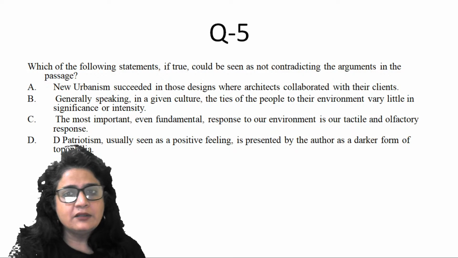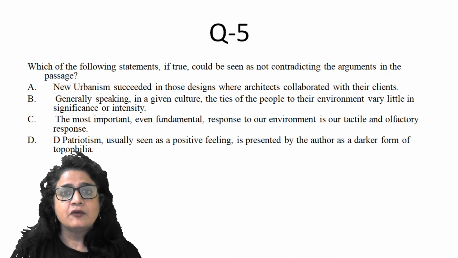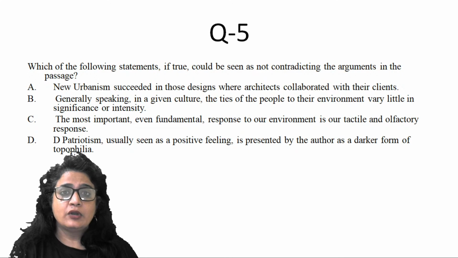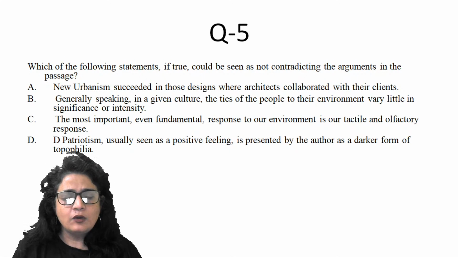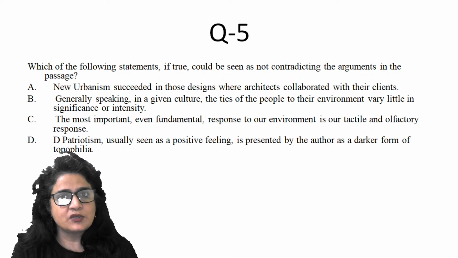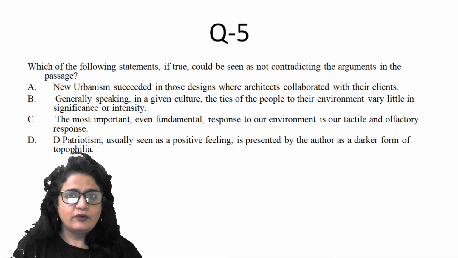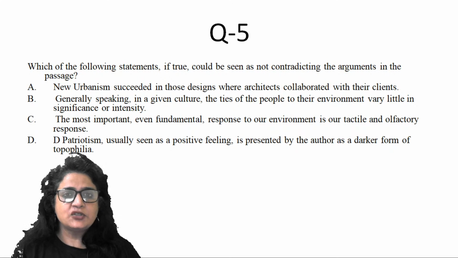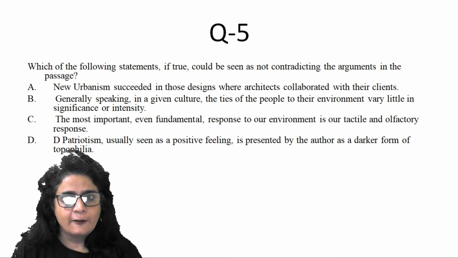Alright, so other than this question, all the questions you must have observed were fairly doable. If you could read the passage thoroughly and understand the passage content, you can easily do these 4 questions. Besides, this question required you to read everything carefully, analyze the information, and then understand what is not contradicted, rather supported. Alright?